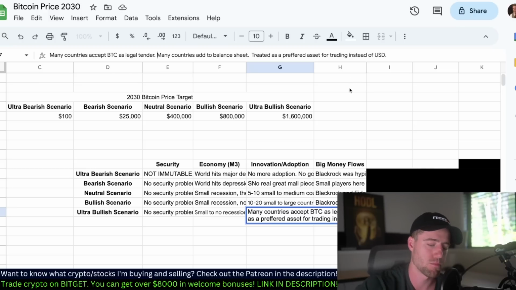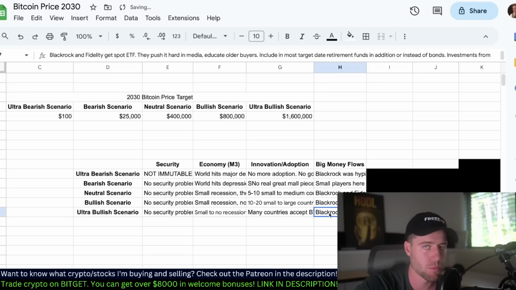So if we start moving Bitcoin as the global reserve currency, or even if it's not legitimately that way, but it's just heading that way, I think that would be ultra bullish as well. And people will see that and start buying more and more Bitcoin. And then final thing, big money flows, BlackRock and Fidelity get spot ETF.